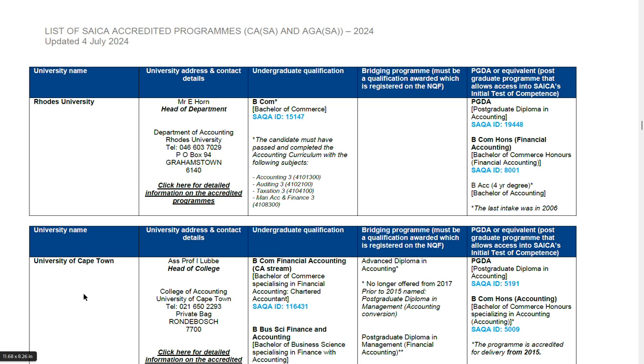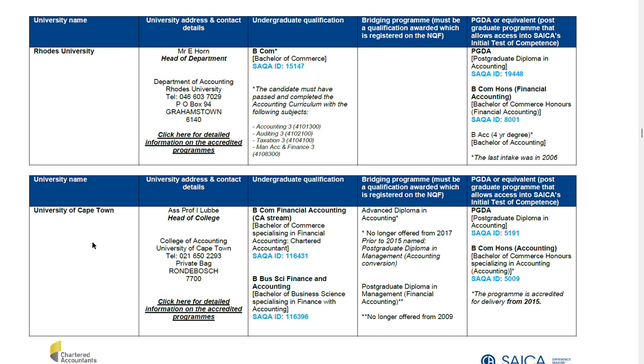And when you move down, you have the University of Cape Town. When you're looking at the University of Cape Town, they provide two undergraduate qualifications. The first one is BCom Financial Accounting, CA stream, or Bachelor of Commerce specializing in financial accounting, chartered accountant. And the SAQA ID is 116431. The second qualification which the University of Cape Town also provides is Bachelor of Business Science, specializing in finance with accounting, and SAQA ID 116396.